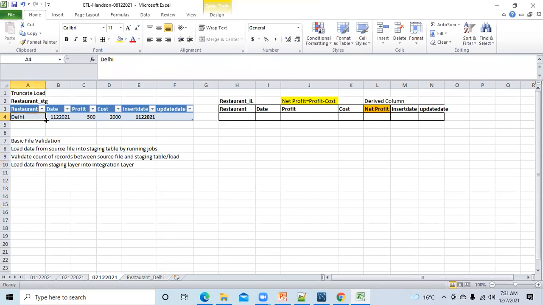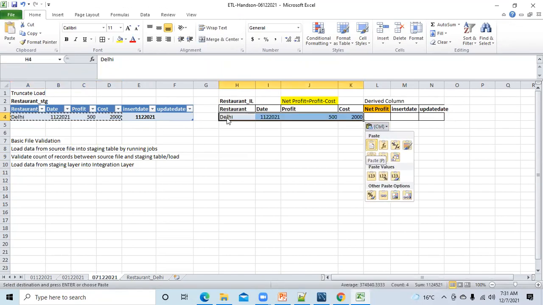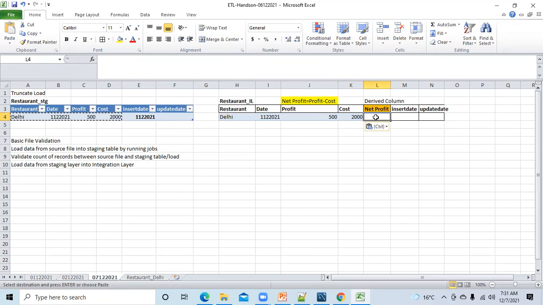So now from here, the data we have loaded into the integration layer. Now data is present here. Date is 1st December. Profit and cost are given, so what will the net profit be? Profit minus cost. Now let's make this formula cost minus profit.